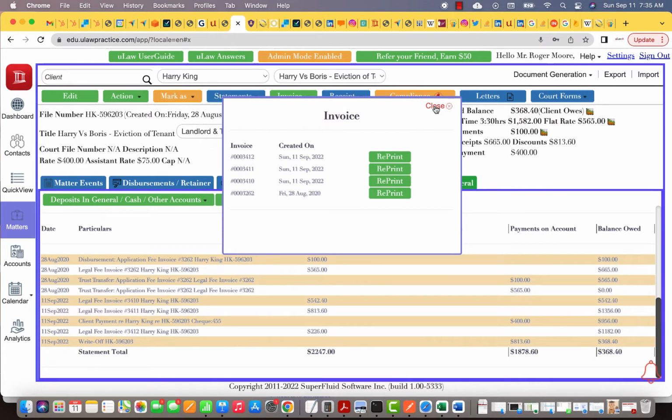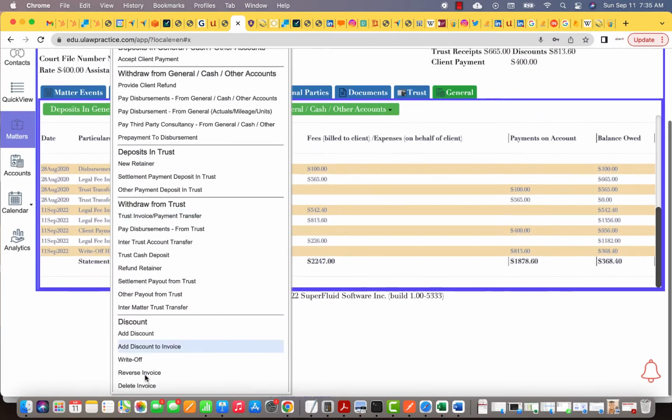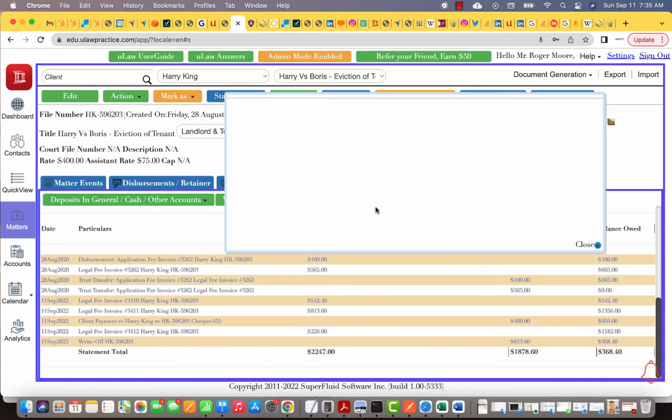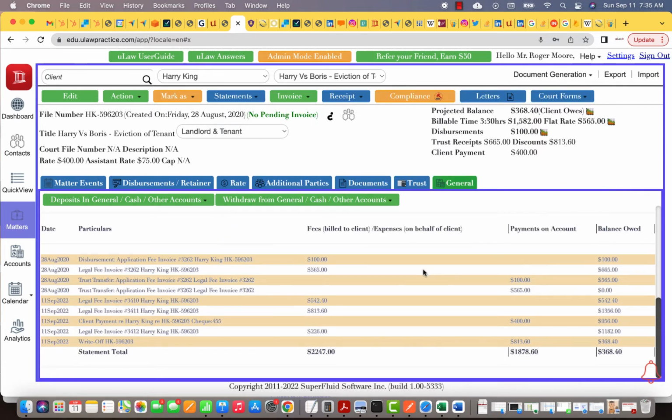Let's see if uLaw allows you to delete that. So if I click on the action button, go to delete invoice, and I choose that deletion, what uLaw will do is it will calculate and say, hey, you've already done the trust transfer, you can't do anything with that invoice. Let's come to the next invoice.